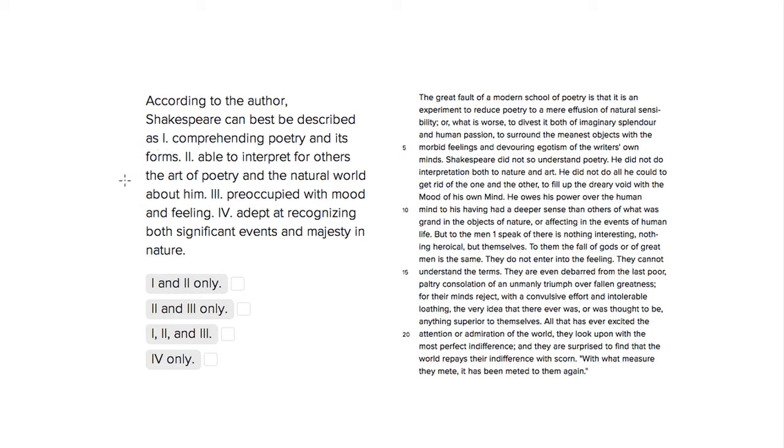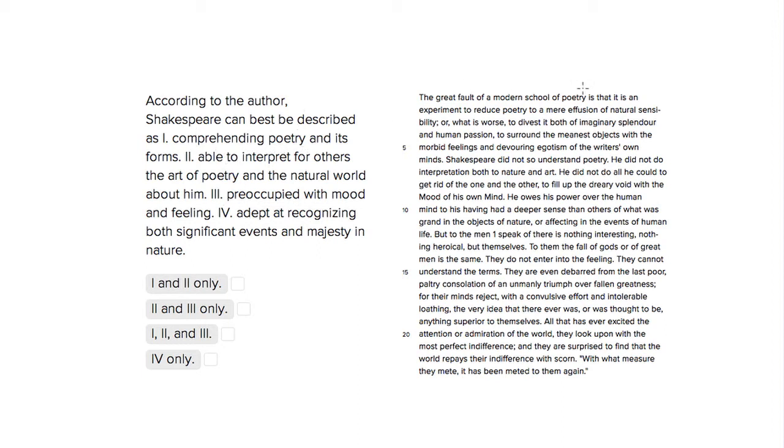It's a hide and seek question, so it's asking you to look at these characterizations of Shakespeare and see which ones are accurate in the passage. So let's go through these characterizations and see if we can find them. So, first characterization, Shakespeare can comprehend poetry in its forms.